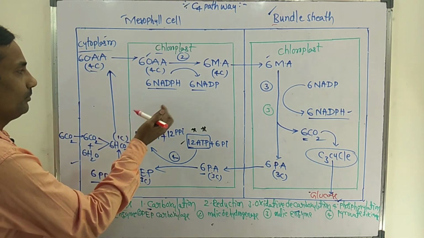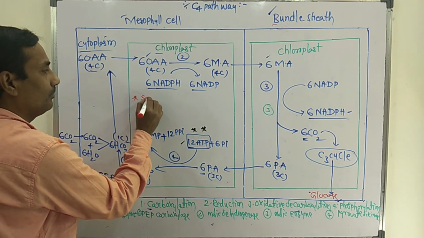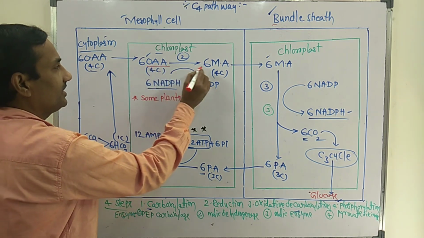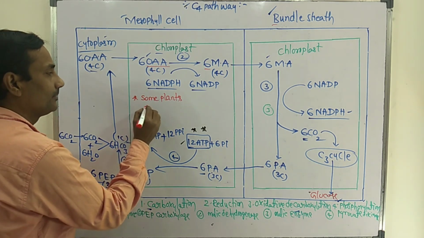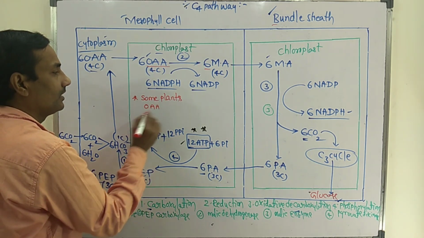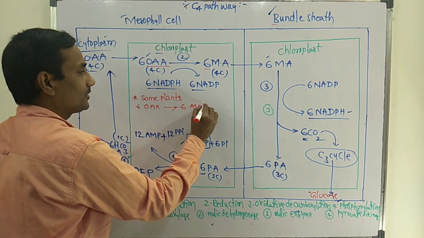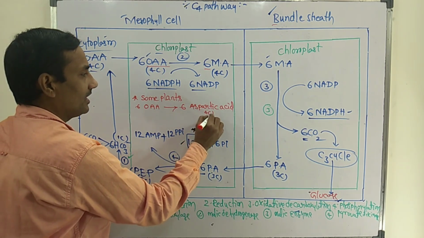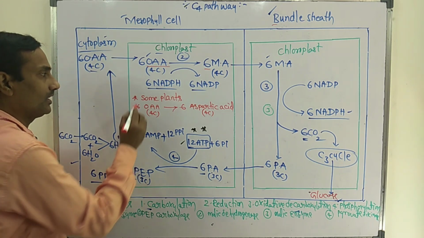But here the most important point: in the majority of plants, oxaloacetic acid converts into malic acid. But in some plants, OAA converts into aspartic acid. That aspartic acid is also a 4 carbon compound, like OAA.